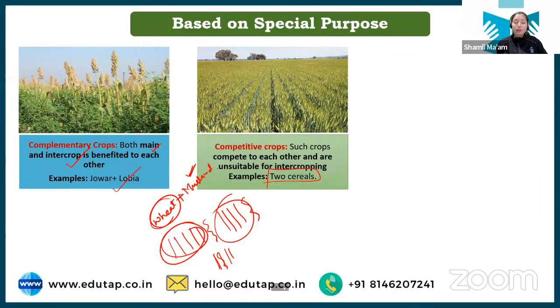Okay, difference between augment and complementary crop. See, in augment crop, I told you that one crop will supplement the yield of other. Means one crop will have the normal yield and other crop will show increase in yield. Like Berseem was showing high increase in yield, while Japanese mustard yield will be same. But in complementary crop, you will not see the increase in yield in both the crops. They will be benefiting each other in some or other way, but it's not necessary that yield will increase. ठीक है, यहाँ पे दोनों ही क्रॉप बेनिफिट हो रही है, वहां पे एक क्रॉप ज्यादा बेनिफिट हो रही है जिससे उसका यील्ड भी बढ़ रही है. That is the difference.